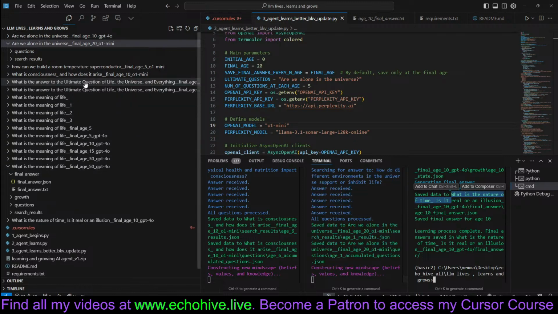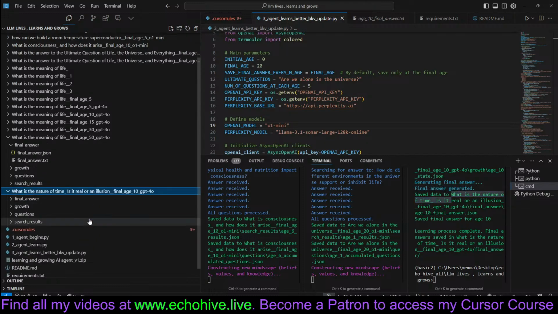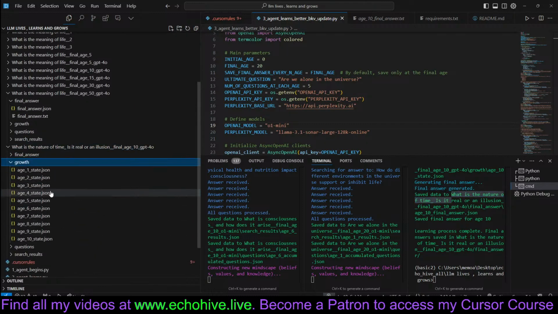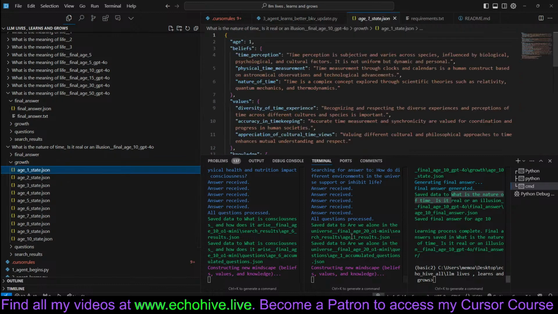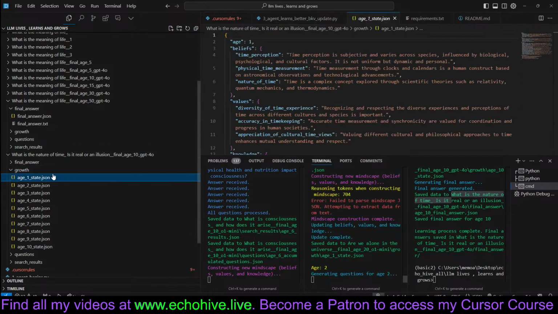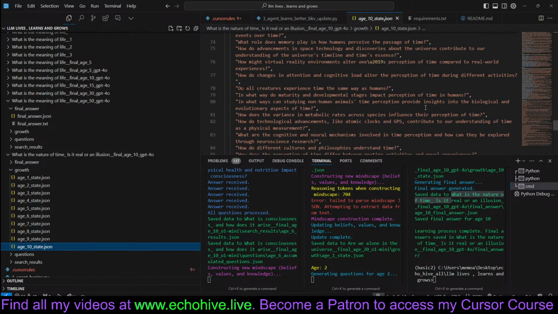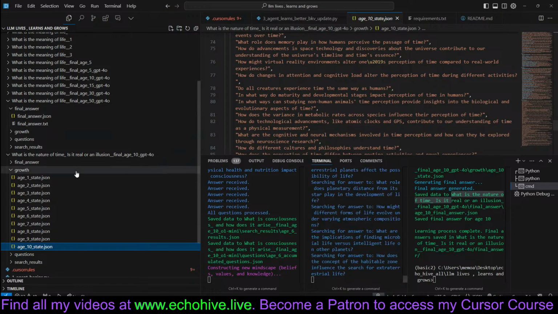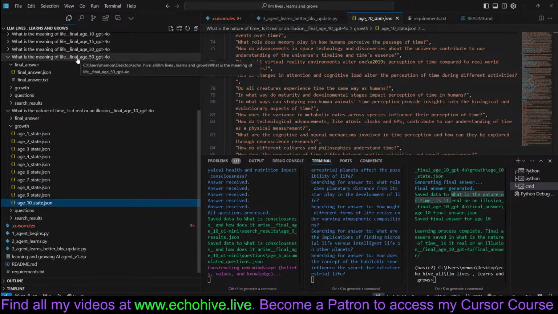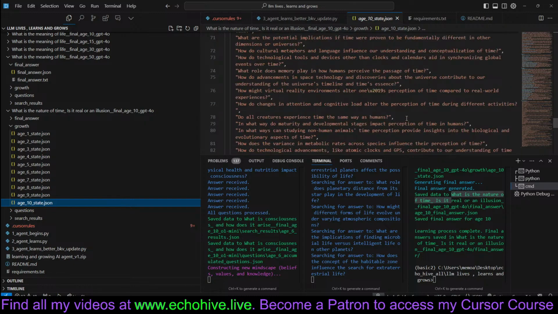Where is it? Oh, right here. It was down here. So we can take a look at its growth. As you can see, this was done with GPT-4o as well. Its state has grown significantly. I've run this one until age 50, and it was able to produce 12,000 tokens of beliefs, values, and knowledge.